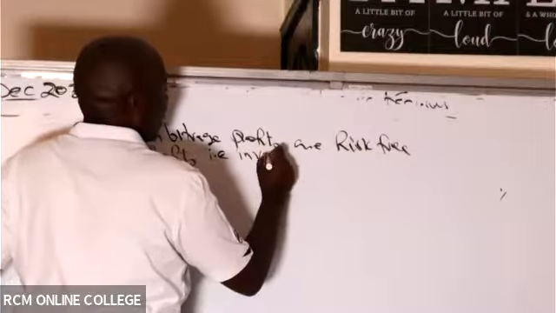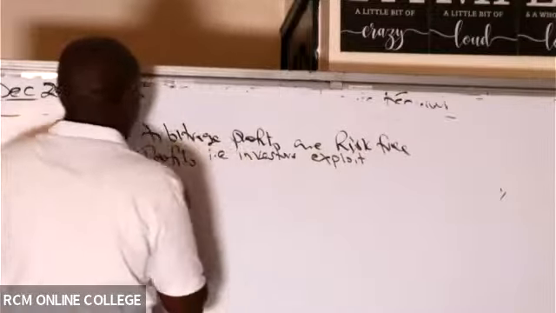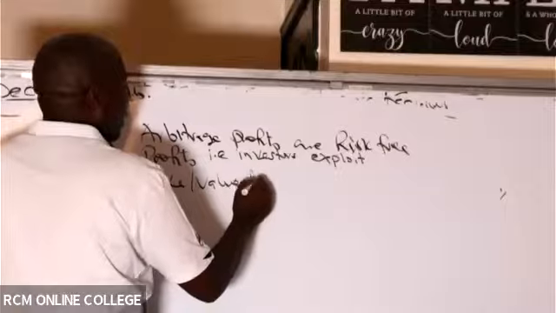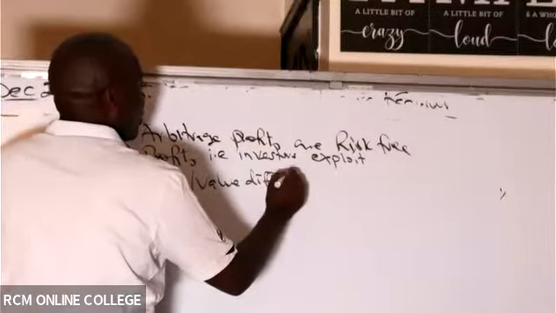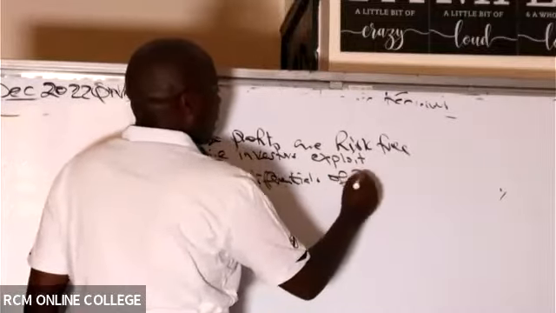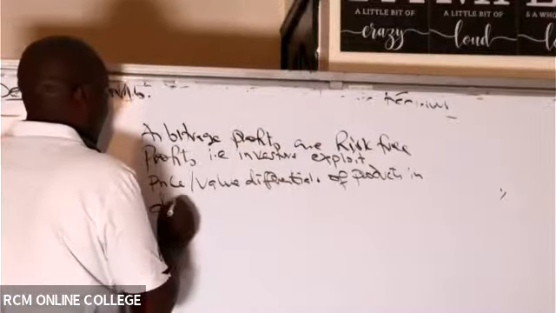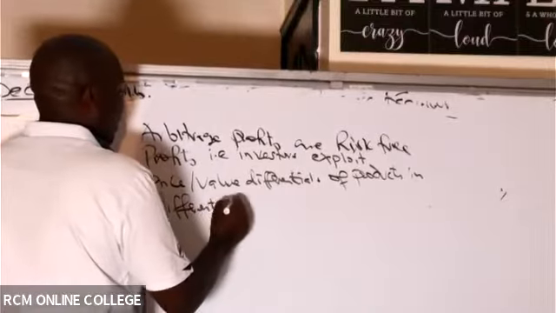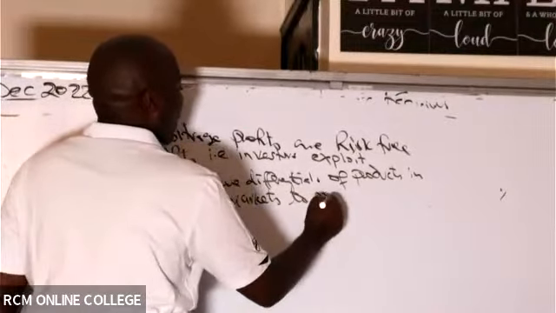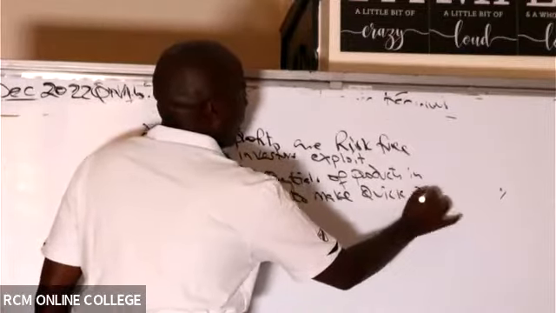That is, investors exploit price or value differentials of products in different markets to make quick profits.